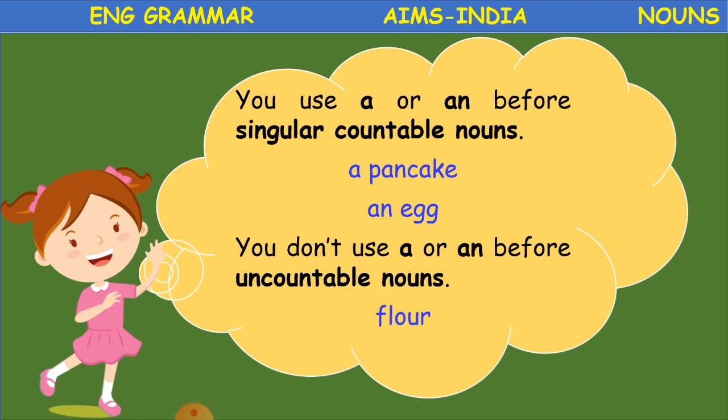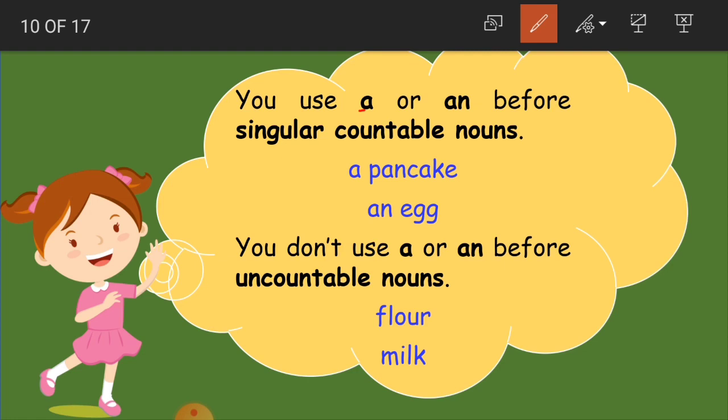A or an, what are they, children? They come under articles. We will learn that again in further classes. Right now, you use a or an before singular countable nouns. A pancake, an egg.